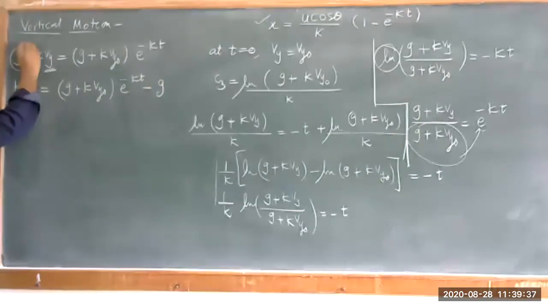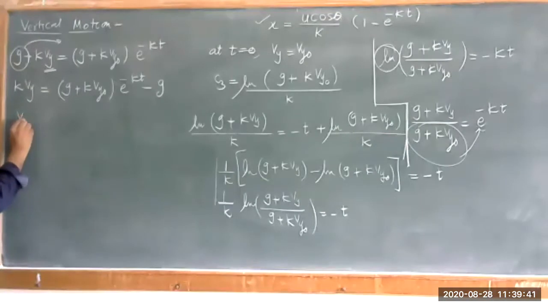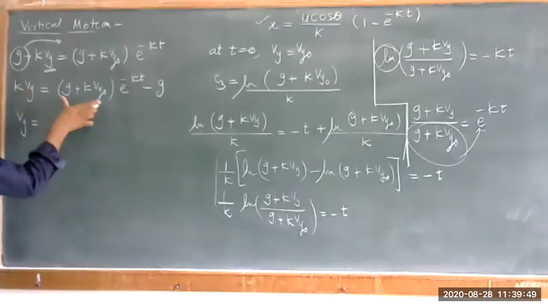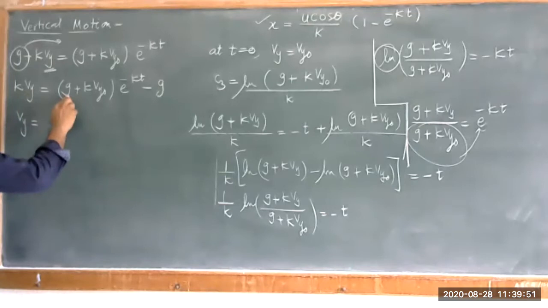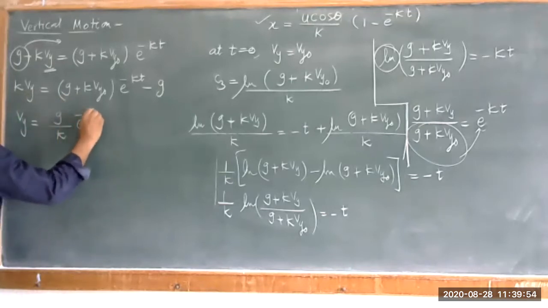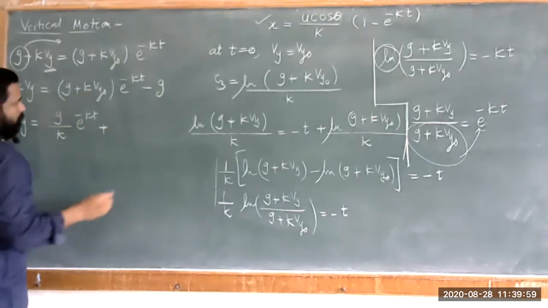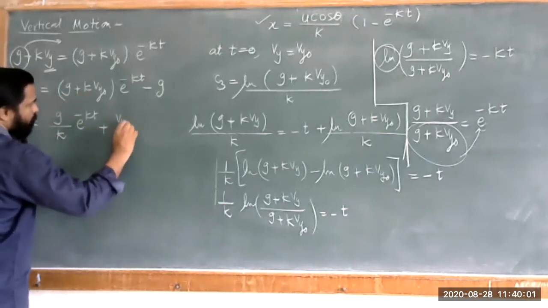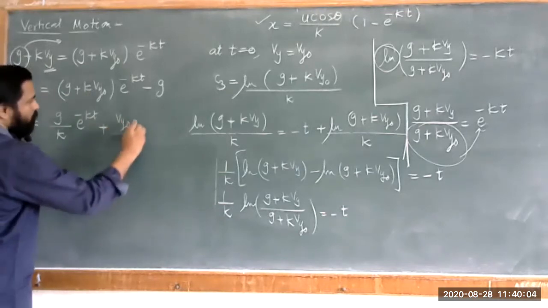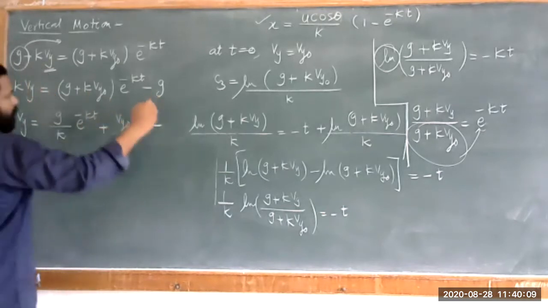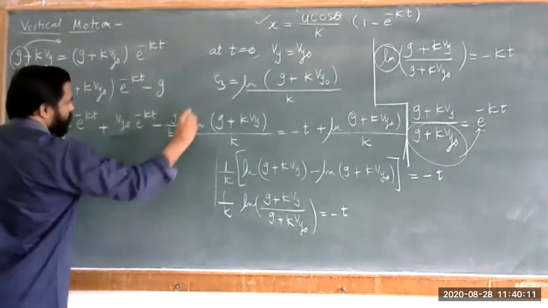And g is transferred, so you can have that equation. Or you can write that vy is equal to, you can have g divided by k, just divide by this k, so g upon k first term into e raised to minus kt. Second term, k divided by k is equal to 1, so this is nothing but vy naught into e raised to minus kt, and the last term, that is minus g divided by k.